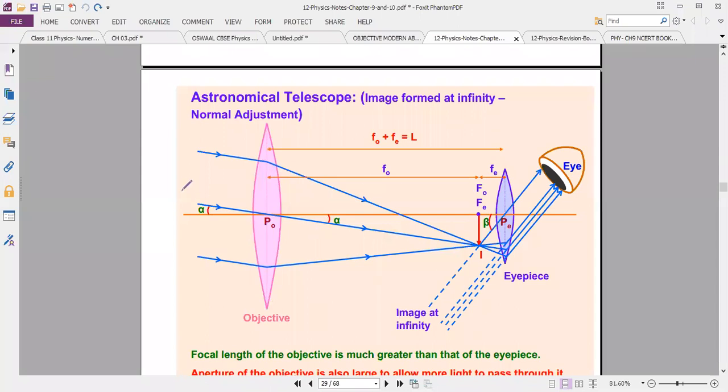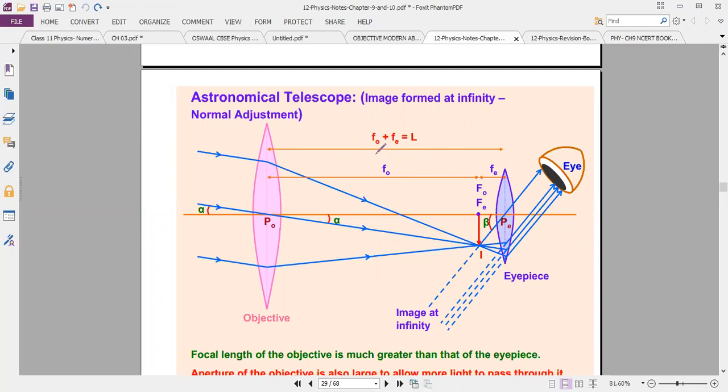Now you know very well, we are seeing an object at infinity. The image forms at the focus. We place the second lens also at the same focus. Then the image is at infinity. So this is the condition.